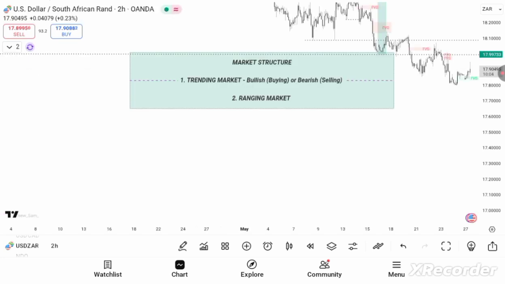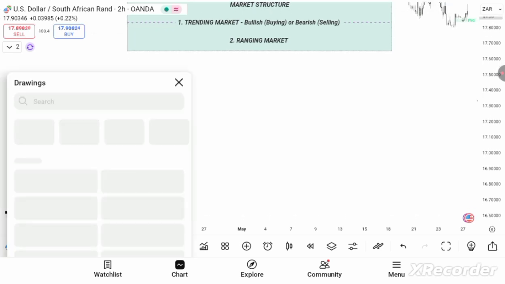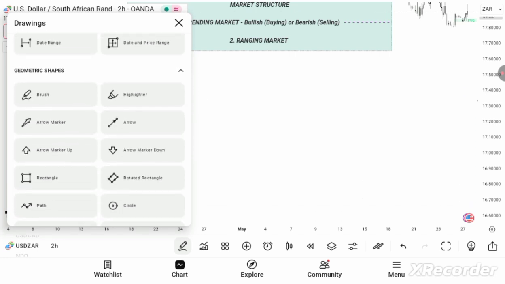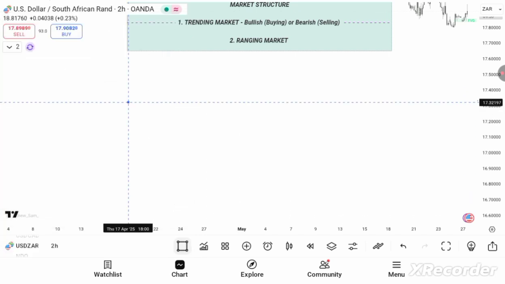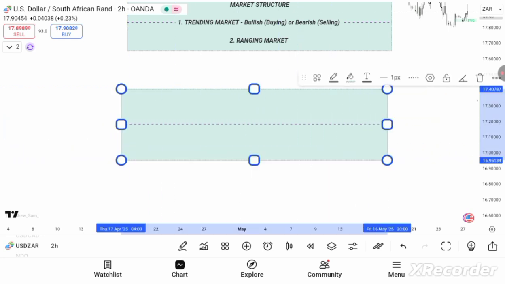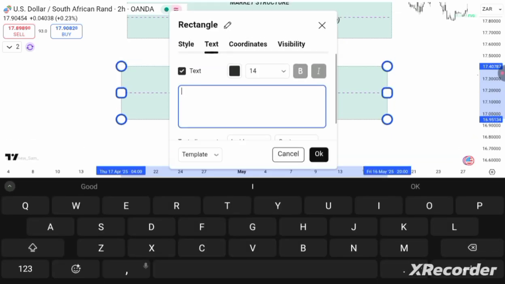All right, so what is a trending market? Okay, so basic market structure. So what are the characteristics of a trending market? All right, so when we say market is trending, like we said earlier, it could either be buying, that is bullish, or bearish.